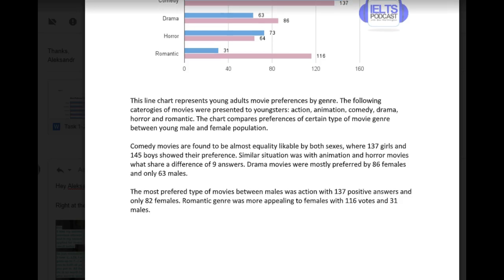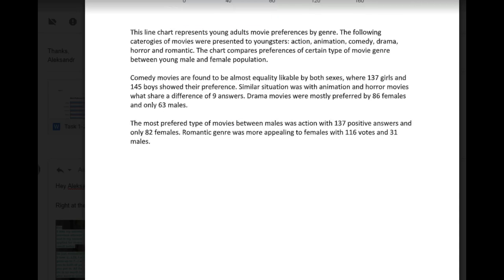Here we go. This line, it's not a line chart, it's a line graph. We say bar chart, pie chart, and this is a line graph. Okay, this line graph represents young adults', this should have an apostrophe at the end, movie preferences by genre and by gender, okay? The following categories of movies were presented to youngsters: action, animation, comedy, drama, horror, and romantic. The chart compares preferences of certain types of movie genres between young male and female population. Okay, there it is. Fine.